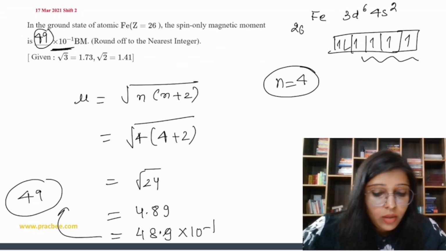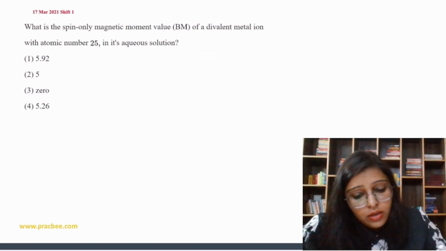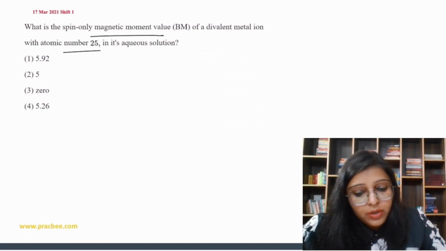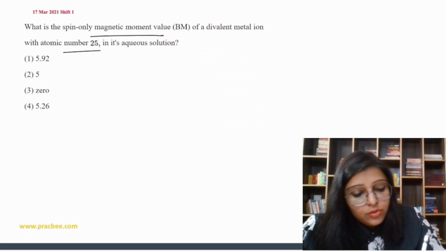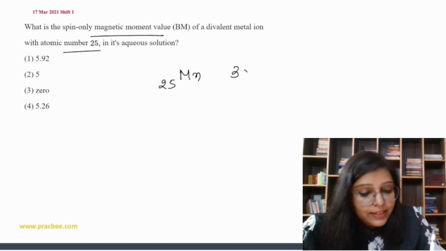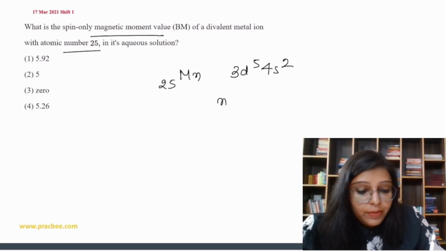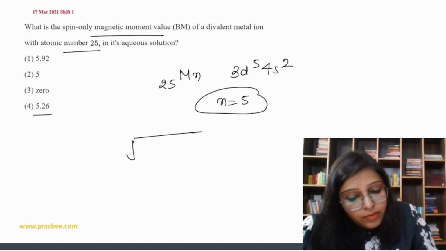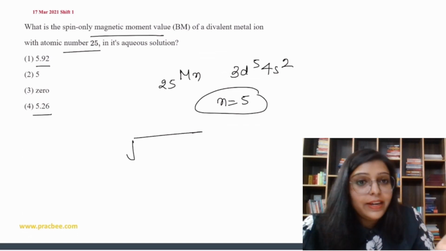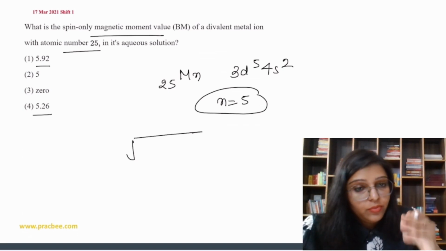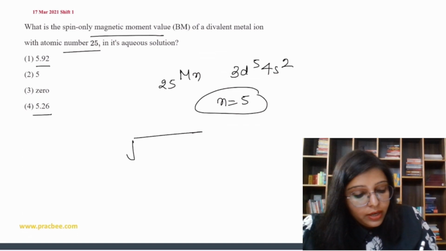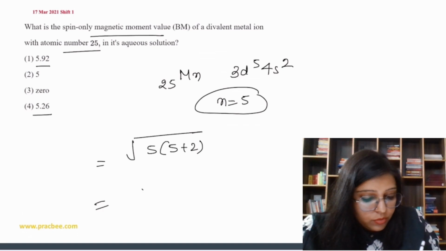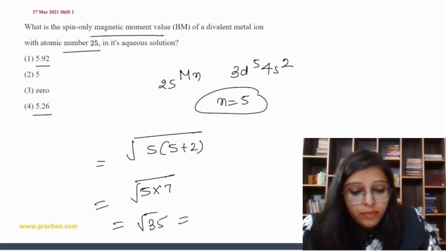Now let's do the next question: spin only magnetic moment with atomic number 25. 25 is basically manganese, so this is 3d5 4s2. So the number of unpaired electrons is 5. The value will be 5 point something, and generally it is greater than 5, like 5.92 or 4.89, so just check it. So we get 5 into 5 plus 2, that is 5 into 7, under root 35. So we get 5.9.